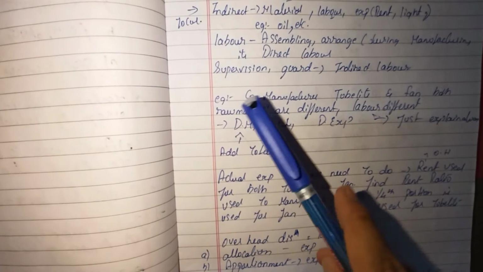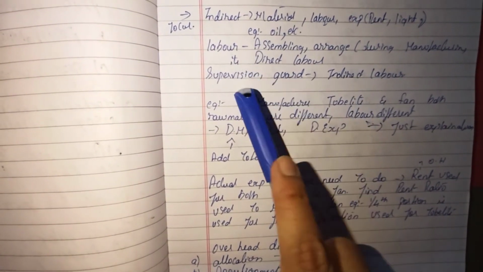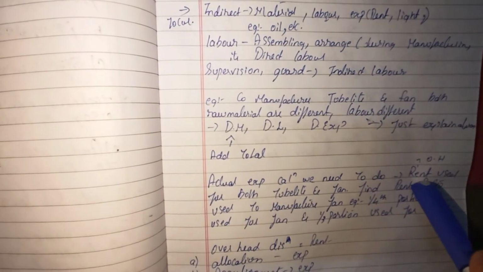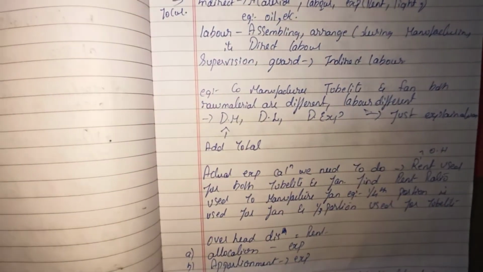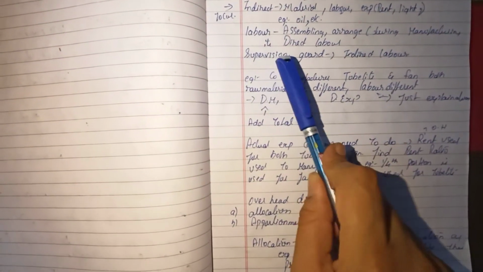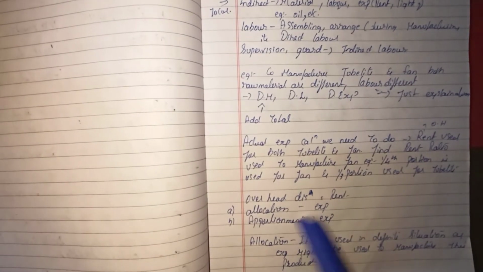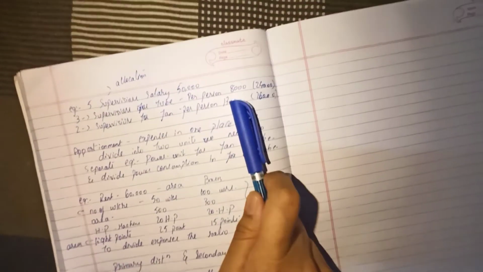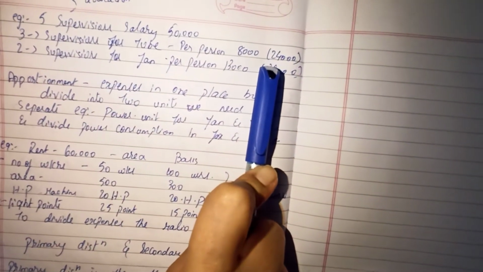For example, the basic example is supervisors. To manufacture a tube light I'm going to have 3 supervisors, and to manufacture a fan I'm going to have 2 supervisors, and the total cost of the supervisors is 50,000.